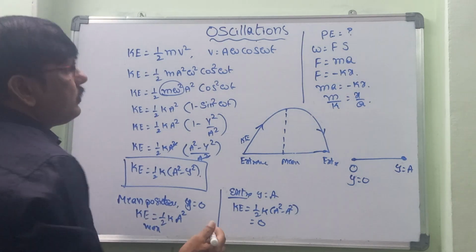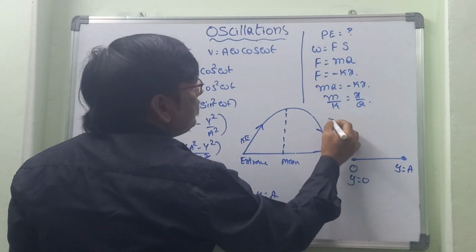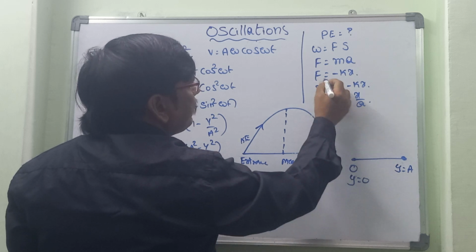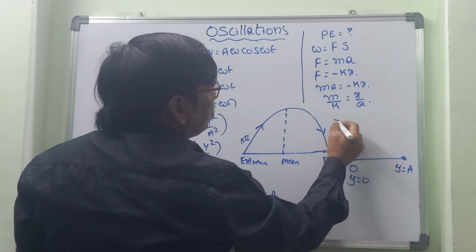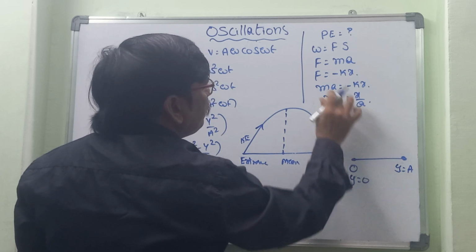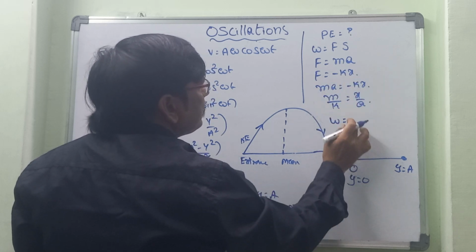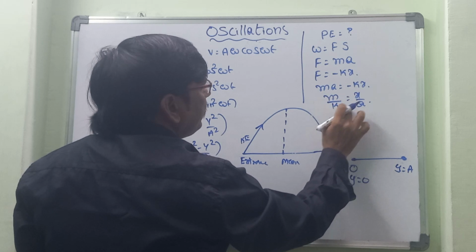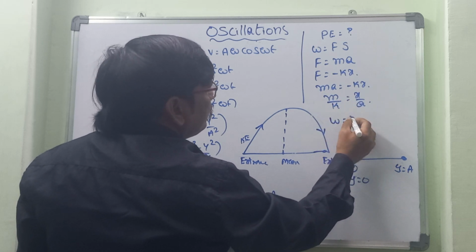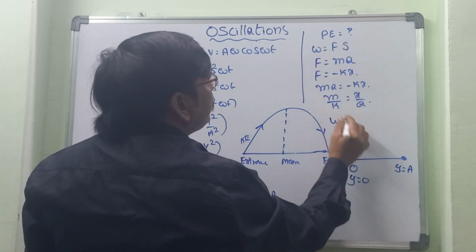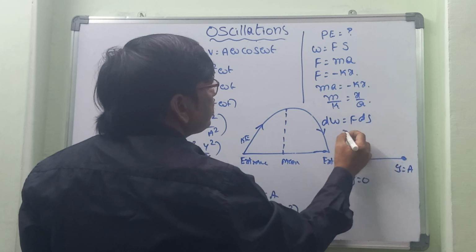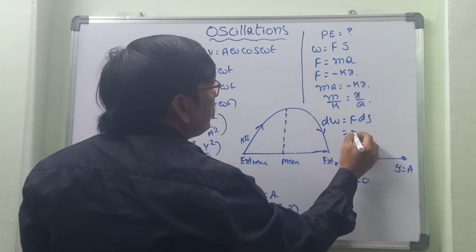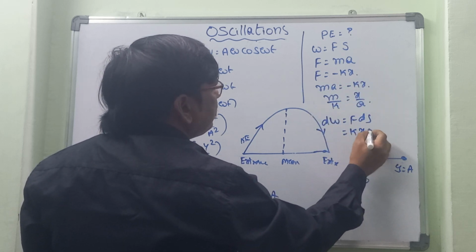So W is equal to Fs. Instead of F, we can take MA into Kx. So W is equal to F, we can consider MA, M by K into X by A. So W is equal to Fs, then dW is equal to F into ds. F is equal to how much we got? Kx ds.